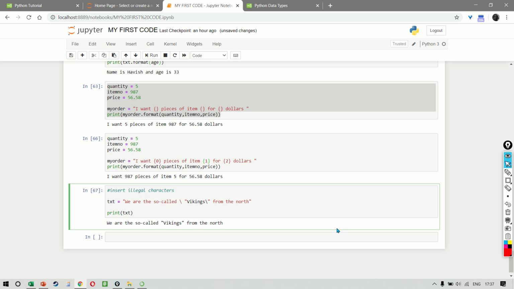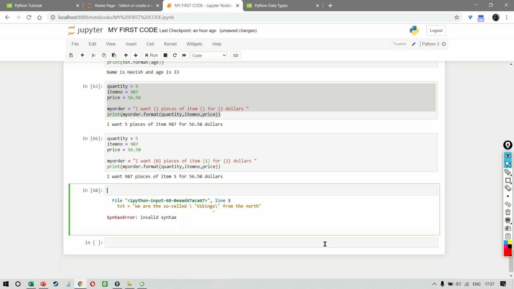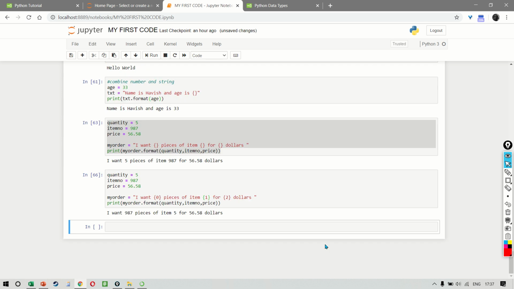We need to have a space here, and that is also not working. One second. Okay, that's strange. It looks okay to me. You know what? Let's just ignore this for now. We will come back to this a little later.